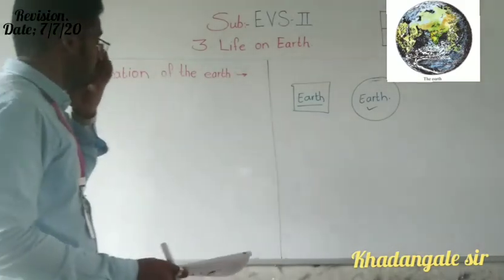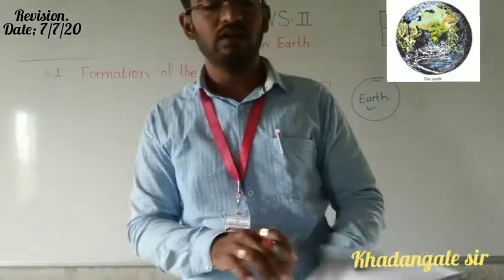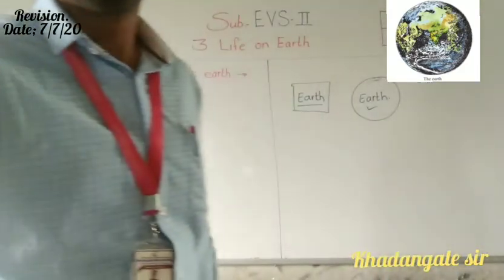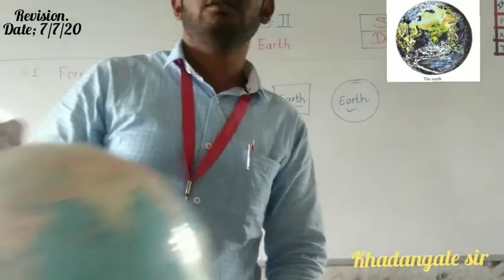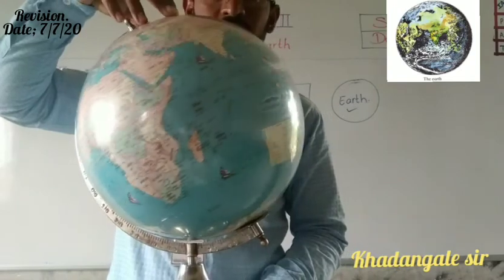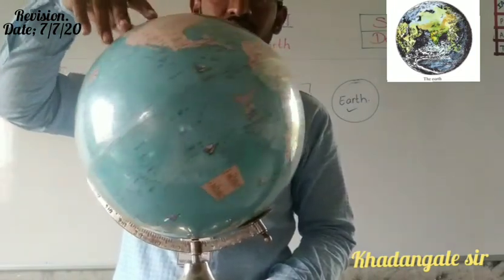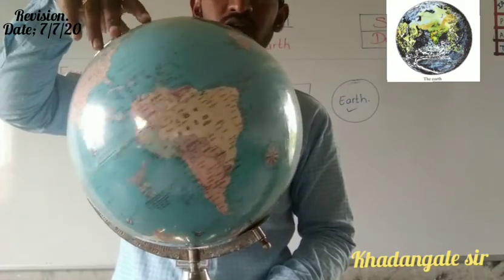Okay, so before this I would like to show you a picture of a globe of Earth. Here you can see Earth. Our Earth's shape is like a circle.